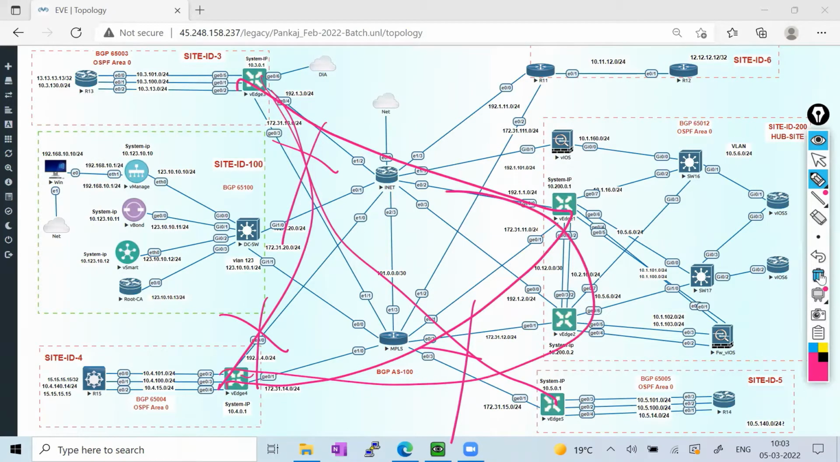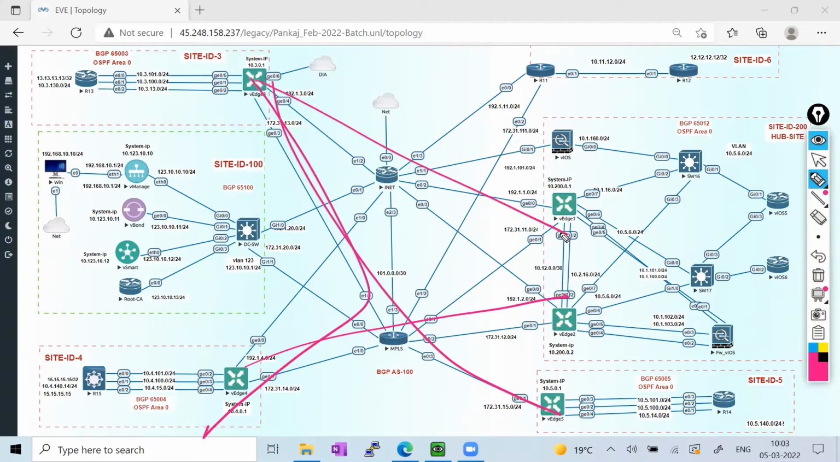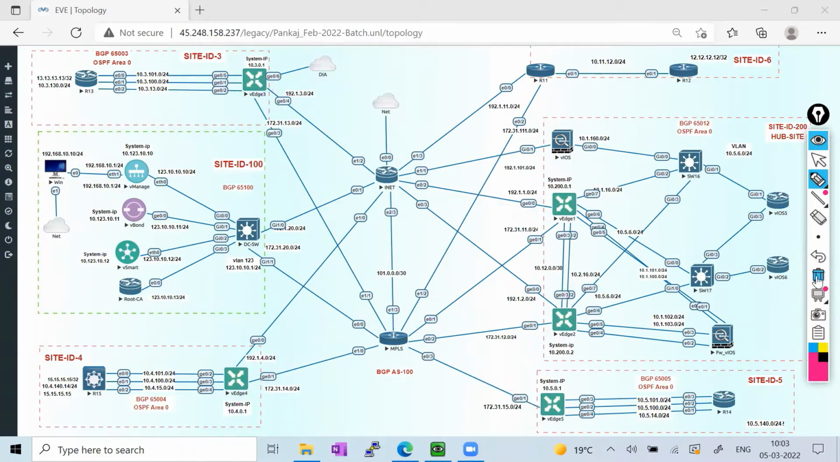So what is going to happen? My routing is going to block between these devices, these vEdges, but they can still reach the hub location and then they can communicate. That is the objective of this lab, and that is known as route-based hub and spoke. So how am I going to do that? Let me show you.